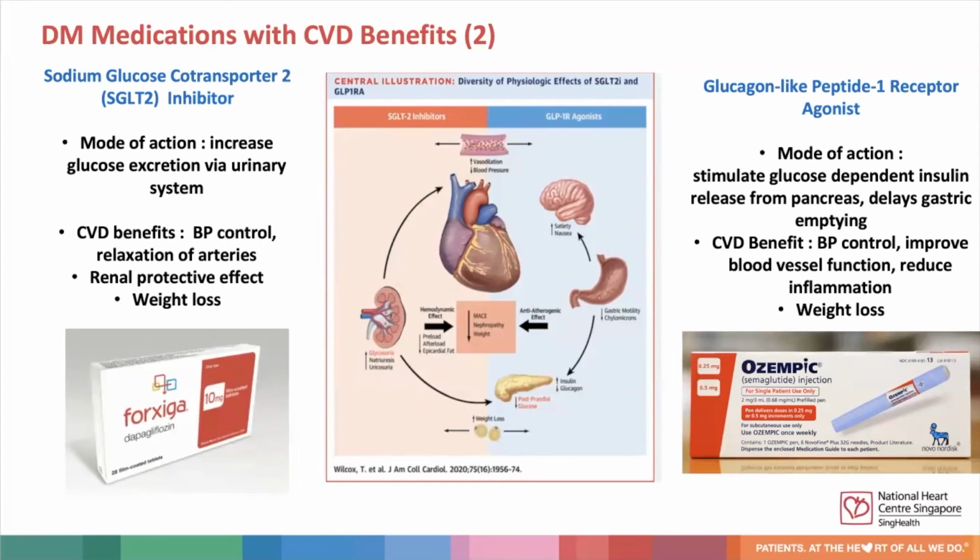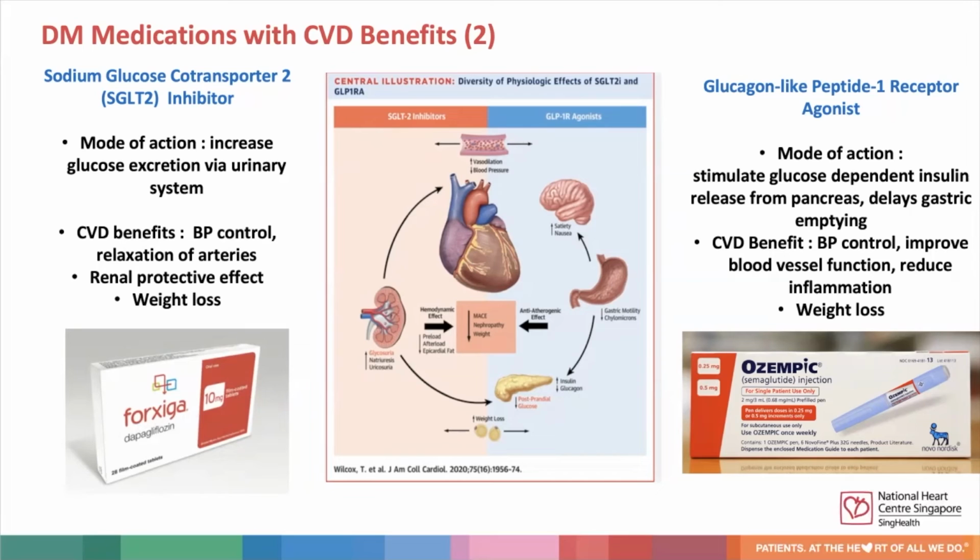Newer glucose-lowering medications target numerous novel pathways to reduce cardiovascular and renal events in diabetic patients. I want to highlight two groups of such medications which have very good and robust data on cardiovascular benefits. First is the group sodium glucose cotransporter 2 inhibitors, or in short, SGLT2 inhibitors. It exerts its cardiovascular benefits through blood pressure control, relaxation of arteries, and has renal protective effect and weight loss benefits. An example of SGLT2 inhibitor is dapagliflozin, which also goes by the trade name of Forxiga.